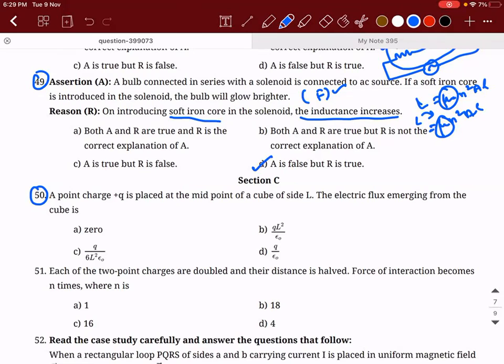A point charge plus Q is placed at the midpoint of a cube of side L. The electric flux emerging from the cube is? It's a simple direct question. You need not even think. What is the answer? Q by epsilon.